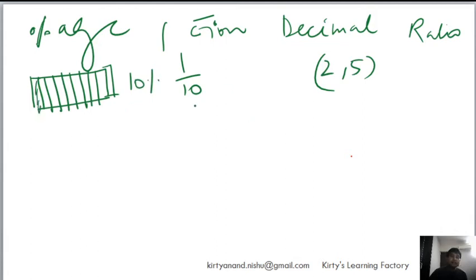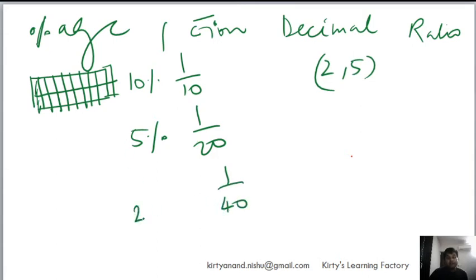Now let me do half of it. 1 by 5 is not half, 1 by 5 is double. So if it is half of it, it becomes 5%, half of 10%. But now I will have to divide it into 20 equal parts, right? So the fraction will be 1 by 20. Now I further halve it, 1 by 40, right? So this will become 2.5%, right?